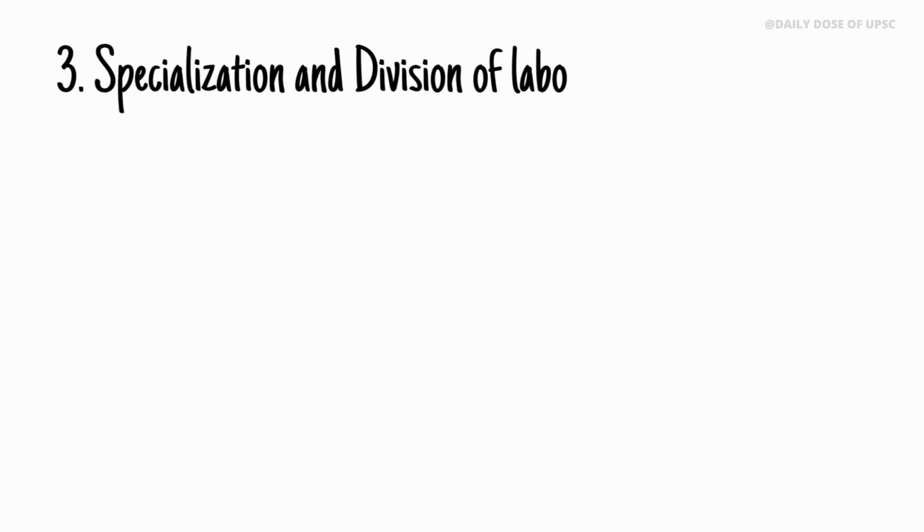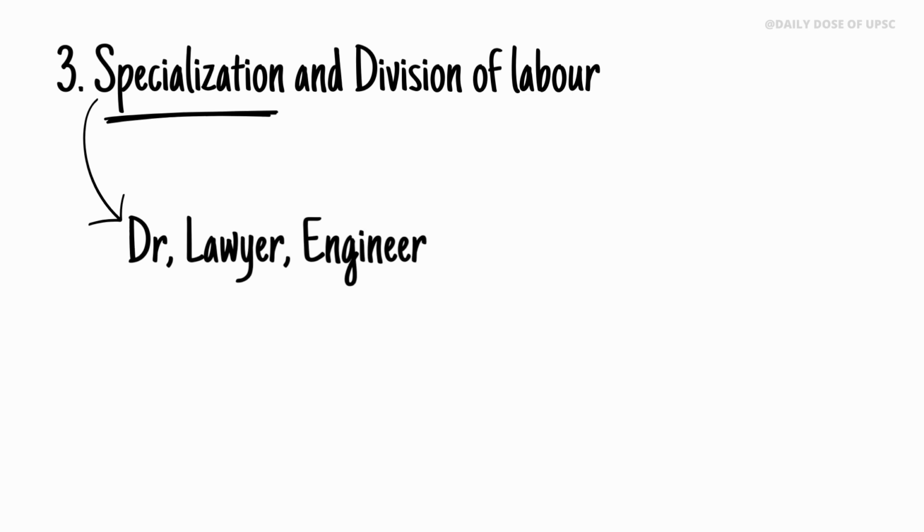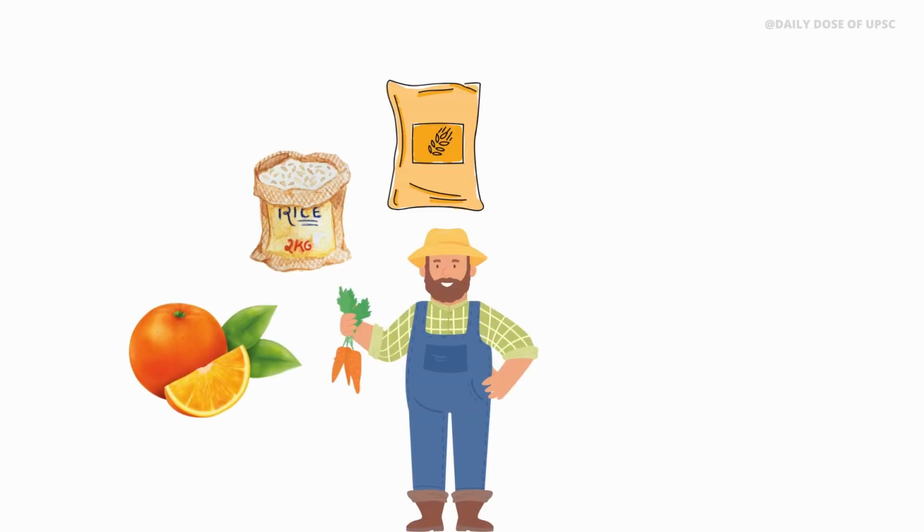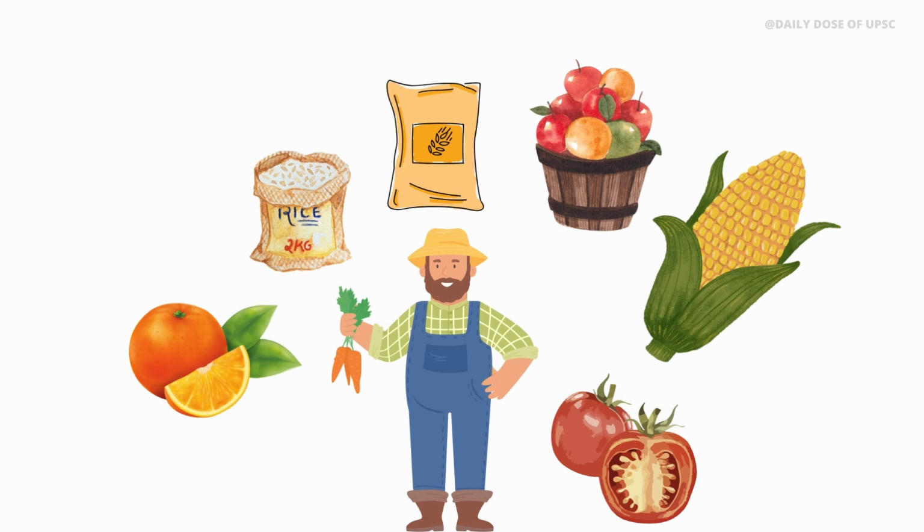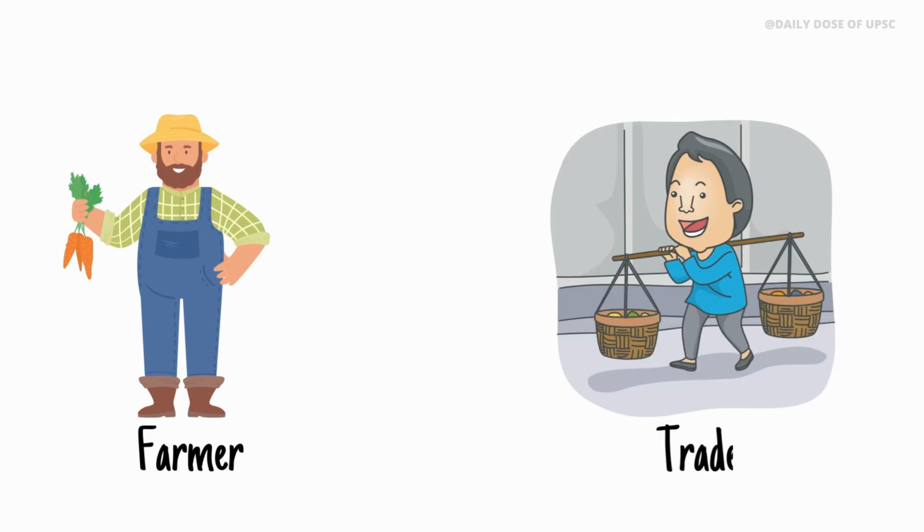Number 3. Barter system doesn't encourage specialization and division of labor. Specializations like doctors, lawyers, engineers, etc. Because you have to produce some type of goods in order to exchange with other goods to fulfill your wants. This is how the barter system discourages it. Everyone wants to be a farmer or trader to fulfill their wants.